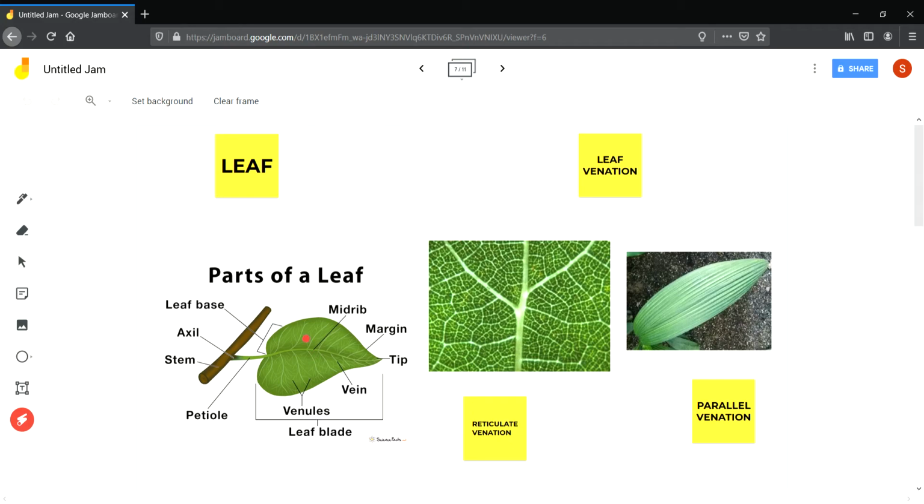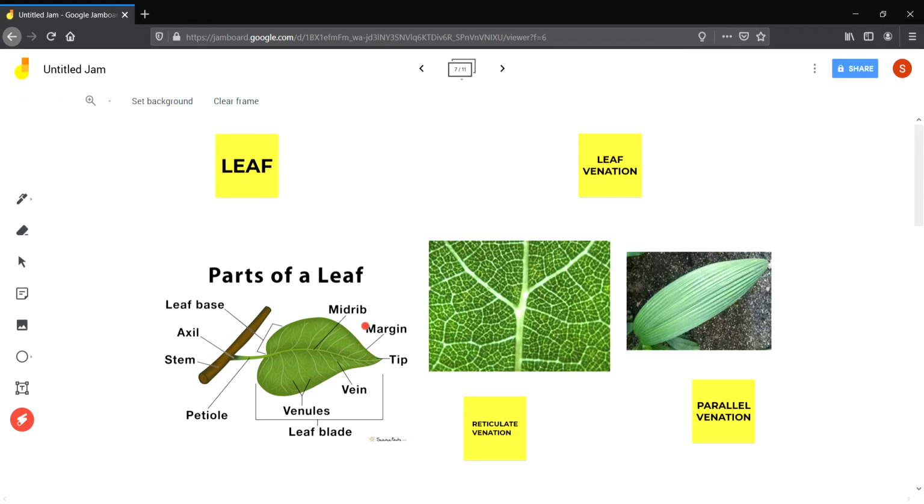The petiole continues into the leaf as a thick midrib. See, this is a petiole which continues as a thick rib, and this is called the midrib. And several branches arise from this midrib. These are branches, and these are called veins.